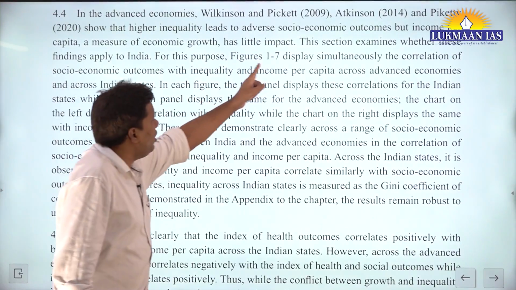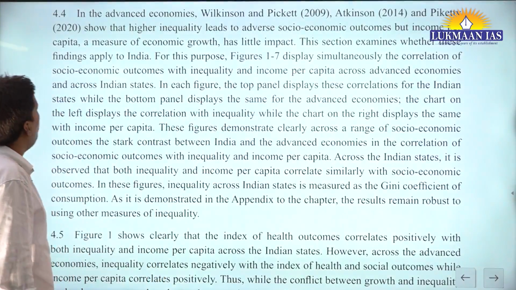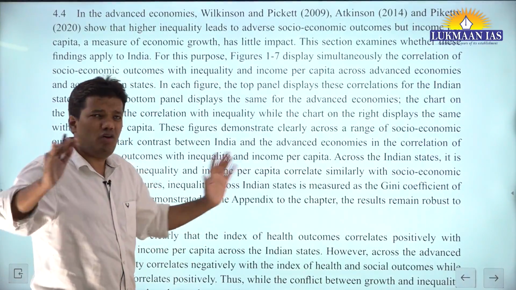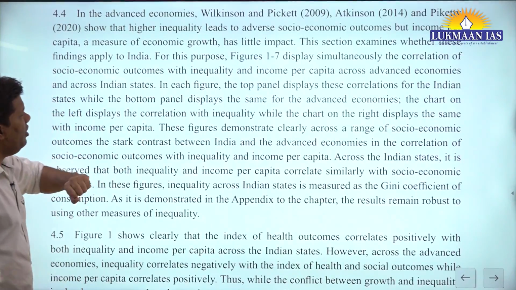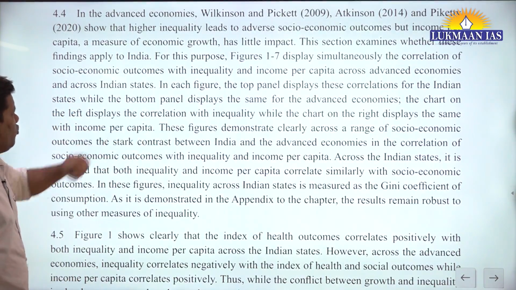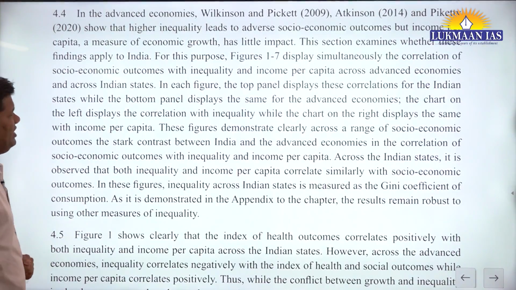Now what they are saying: Figures 1 to 7 display simultaneously the correlation of socio-economic outcomes, health, education, all those things, infant mortality rate, with growth and equality.